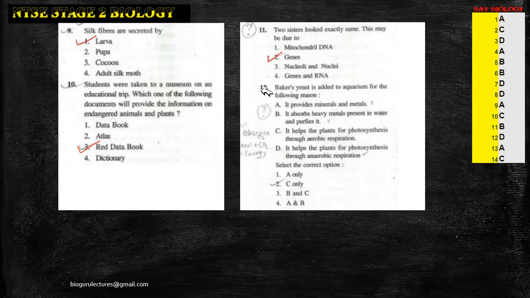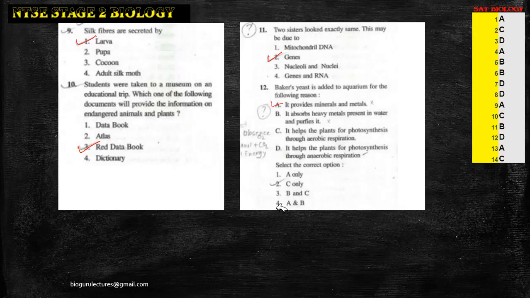Next question 12. Baker's yeast is added to an aquarium for the following reasons. It provides minerals and metals. It absorbs heavy metals present in water and purifies it. It helps the plant for photosynthesis through aerobic respiration. It helps the plants photosynthesis through anaerobic respiration. So, though we have a lot of options here, I'm sorry, one second.